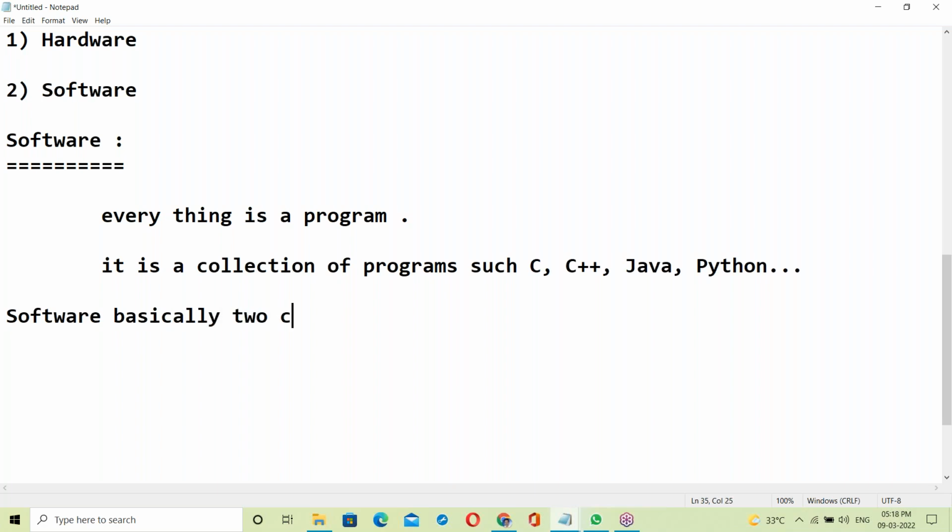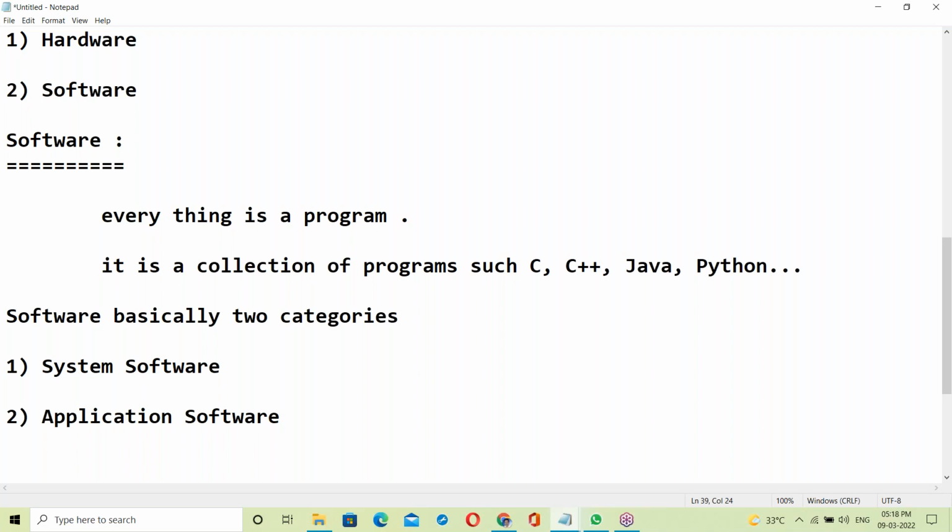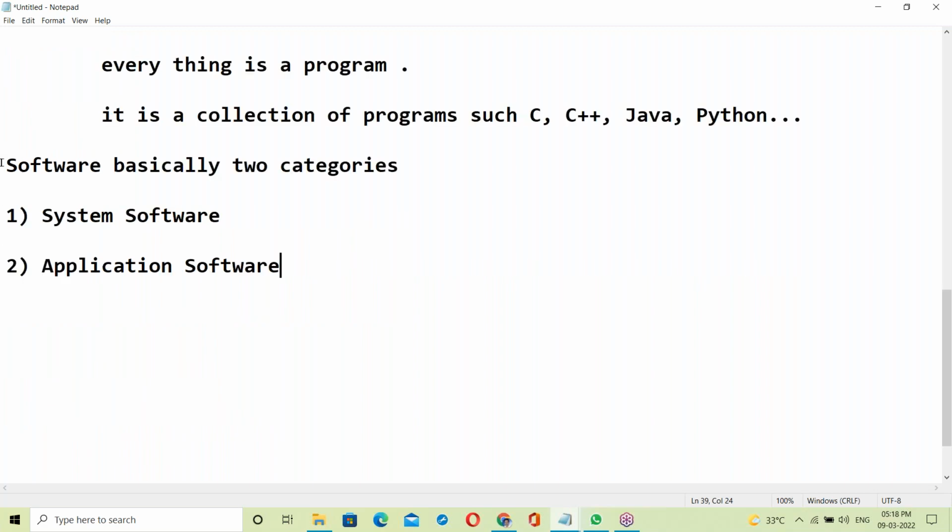Software is basically two categories. First one, system software. Next one, application software.